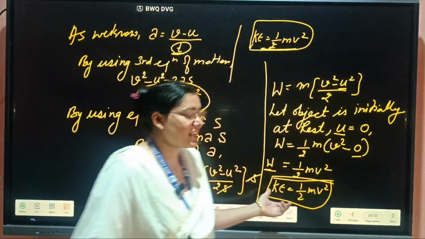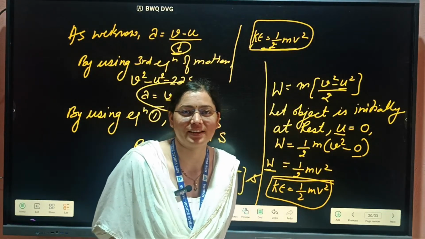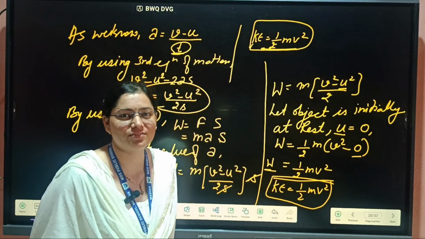Now after this we will use the second method of kinetic energy, using a differentiation calculus method. How can we find this?